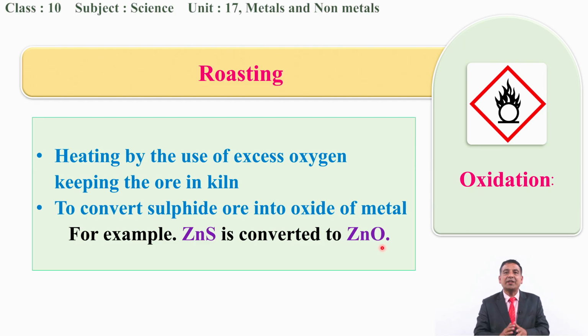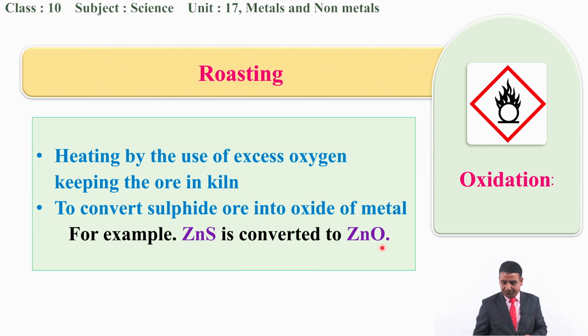But if I give one example for you, that is iron sulfide, then when iron sulfide is oxidized or roasted in presence of air, what does it give? Okay, it gives iron oxide. So this is the conversion of iron sulfide into iron oxide. This is one of the processes of oxidation.